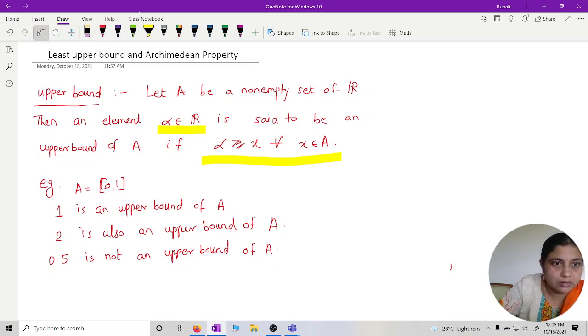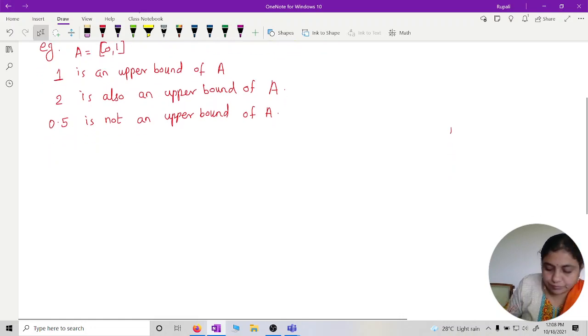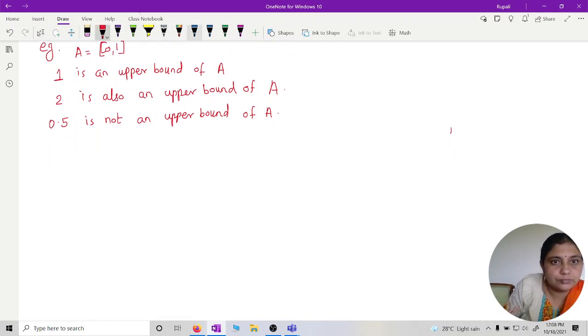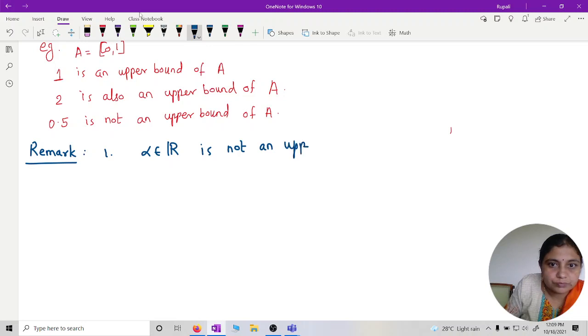Let me write a remark. One, alpha belongs to R is not an upper bound of A if there exists x belongs to A such that alpha is strictly less than x, right?